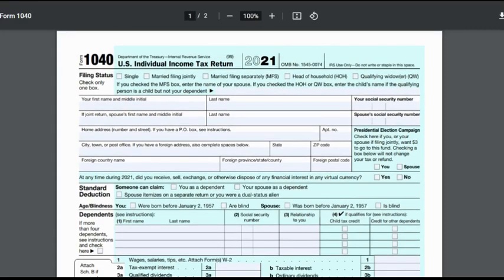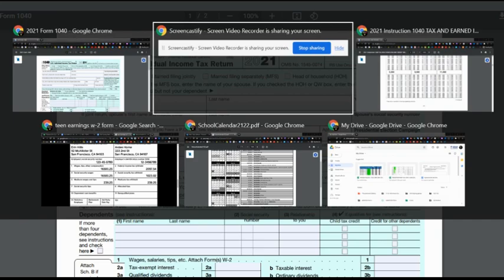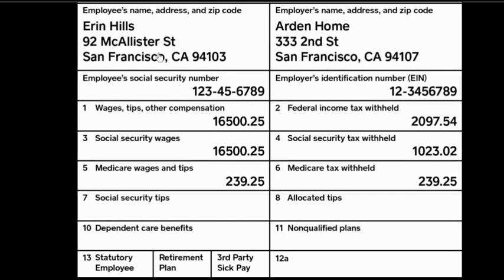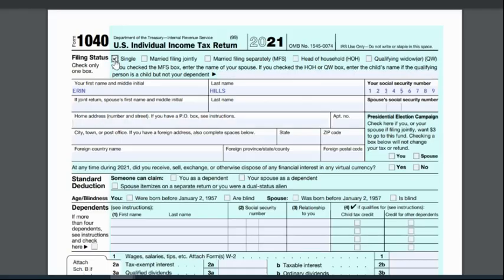All right, this is the 1040 2021. We're gonna use this simple example. So you fill out the personal information right from the W-2. This is the W-2 for this person. This person is single, the home address.